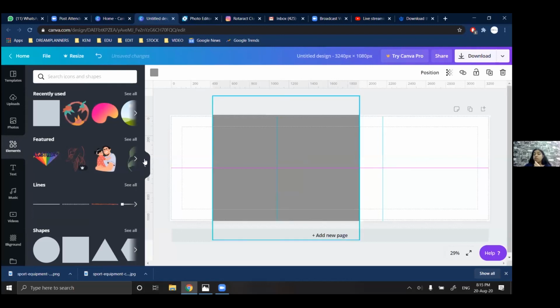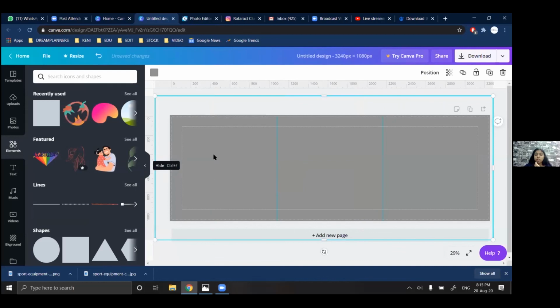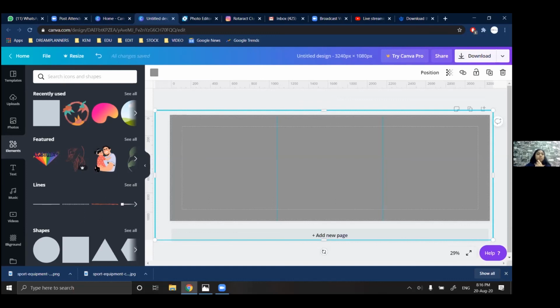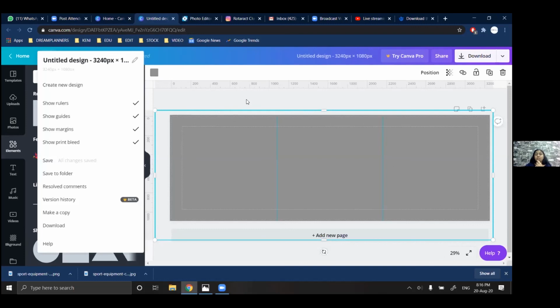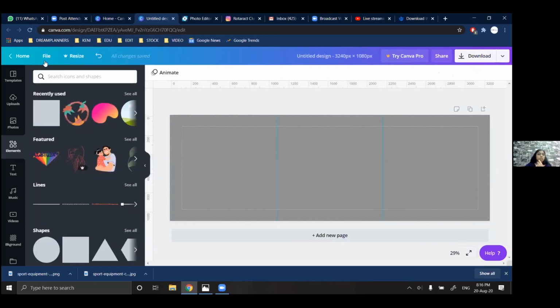If I want my background to be blue, I will extend my background so it is bigger than the print bleed, which is this. In certain prints you can see a white border. To avoid that, and so that your business card or poster is printed properly with no white borders, you can go for this option. But it is not necessary for an online social media JPEG or graphic. So we'll just close it.